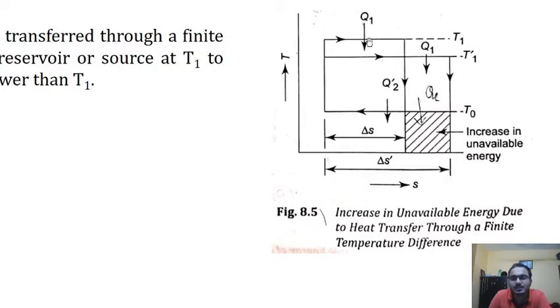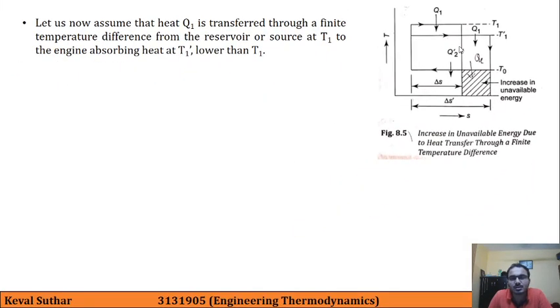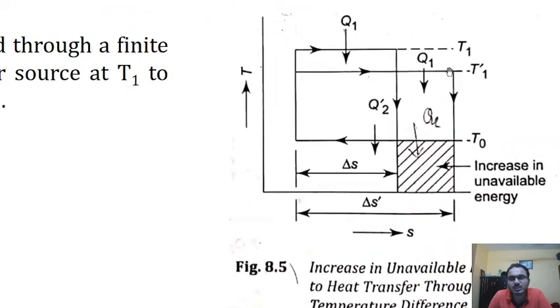This is being supplied to a heat engine which is absorbing heat at temperature T1 prime. So the same quantity Q1 is being supplied to this heat engine at T1 prime.